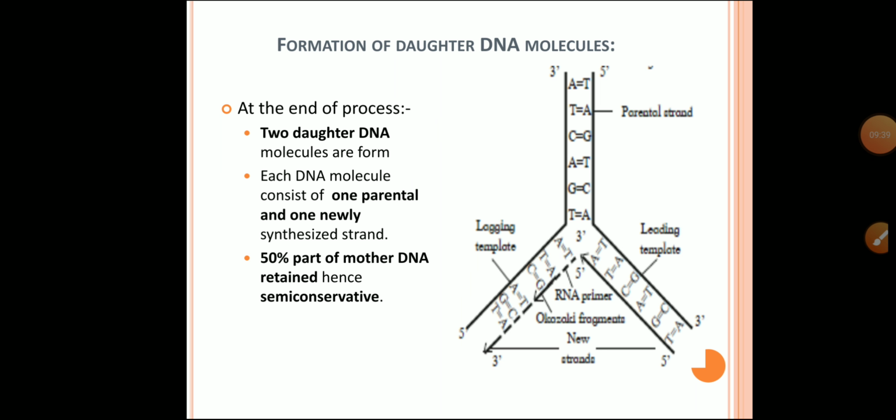The last step, the formation of daughter DNA molecules. At the end of replication, two DNA molecules are formed. In each daughter DNA, one strand is parental and the other one is totally newly synthesized. Thus, 50% part is contributed by mother DNA, hence it is described as semi-conservative replication.